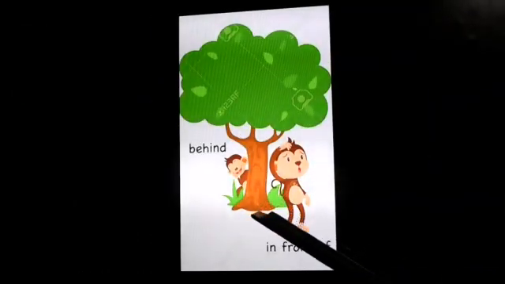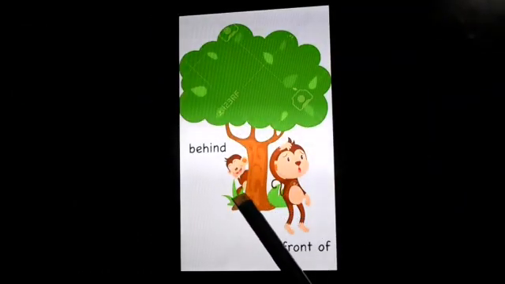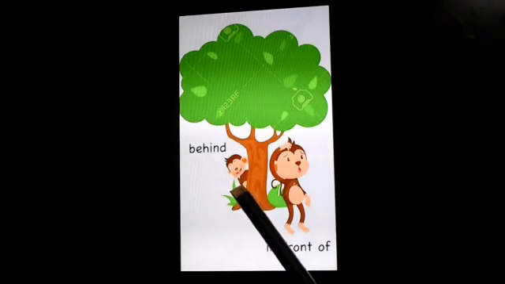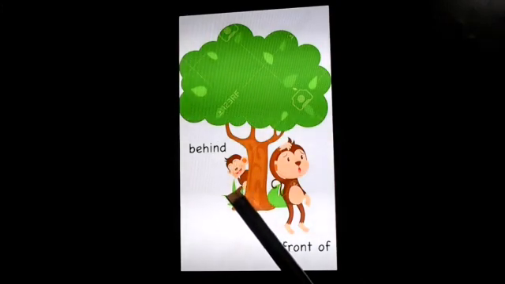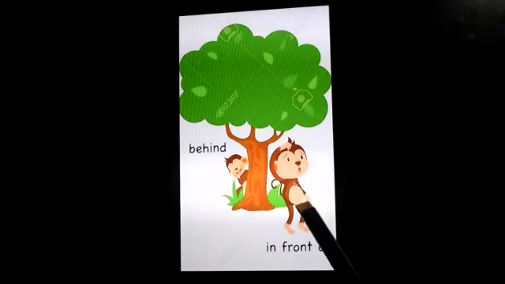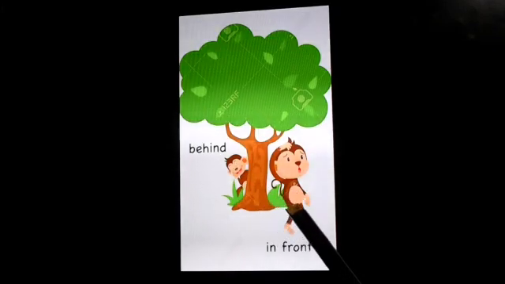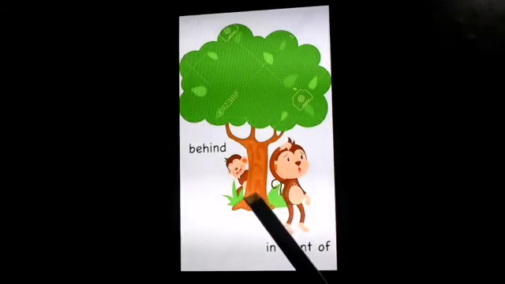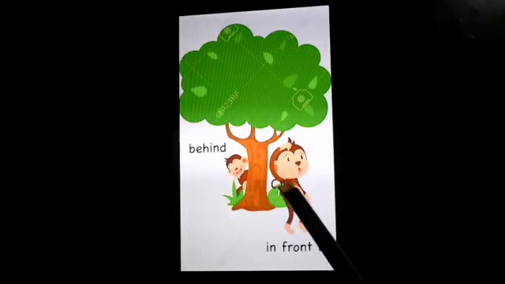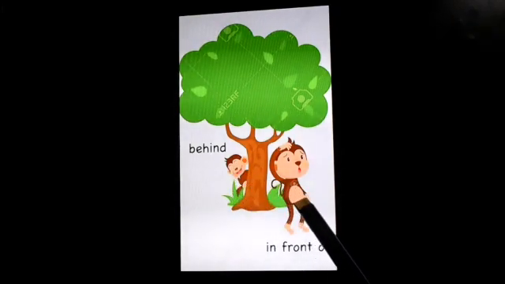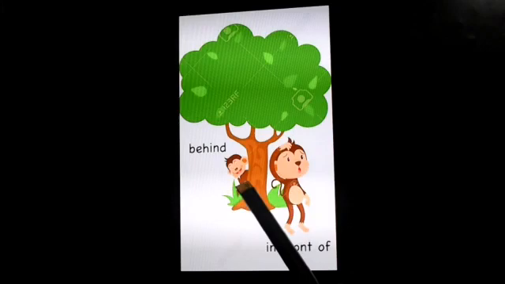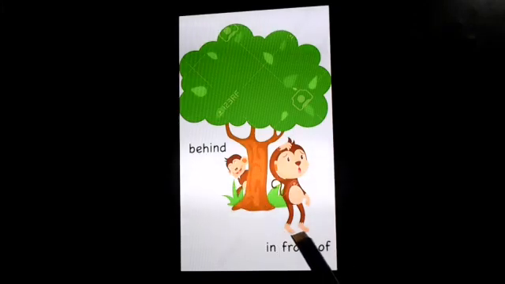Okay, look at this picture carefully. In this picture, this monkey is behind the tree and this monkey is in front of the tree. ये जो monkey है tree के पीछे है और ये जो monkey है ये tree के आगे है. Behind and in front of.